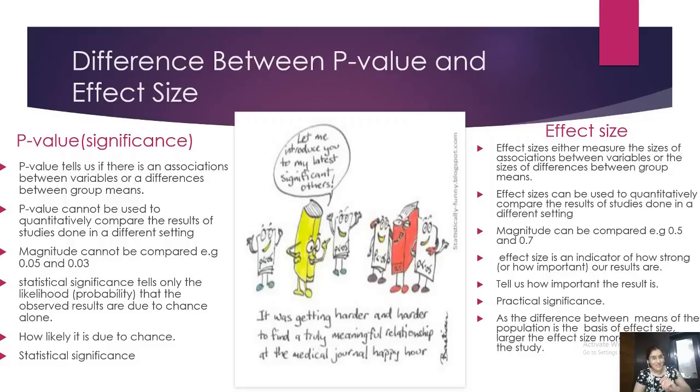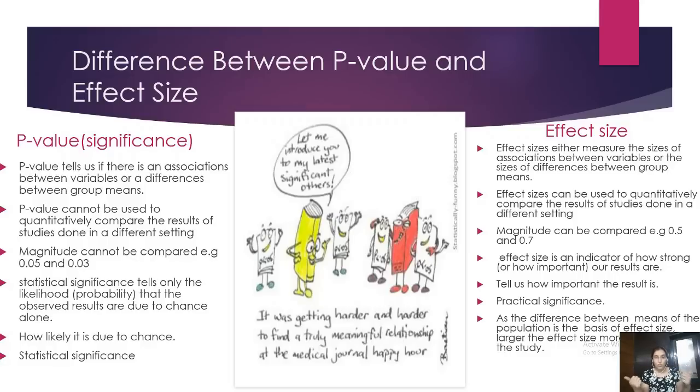P-value statistically tells us only the probability that the observed results are not due to chance, they are actually happening, like I told you, Salman Khan's affairs, breakups, and Ranveer Singh's affairs.